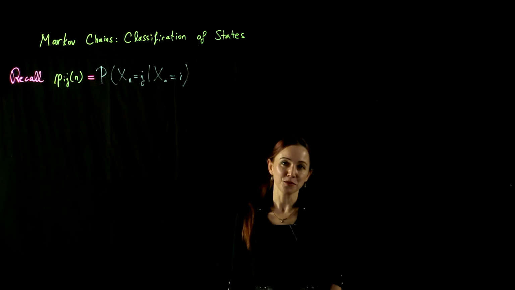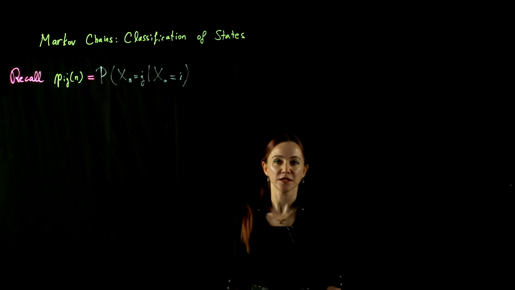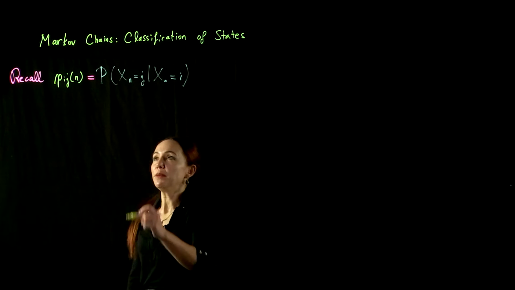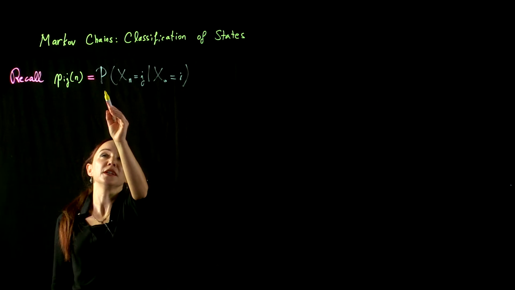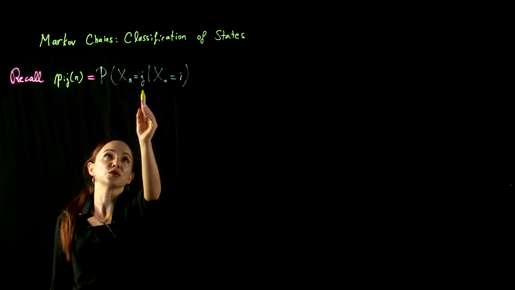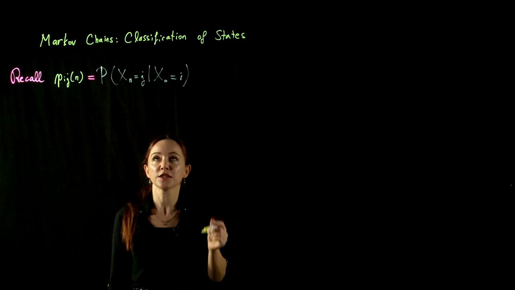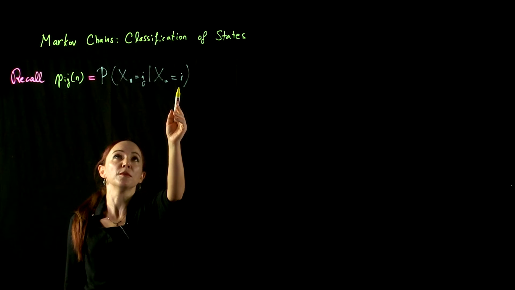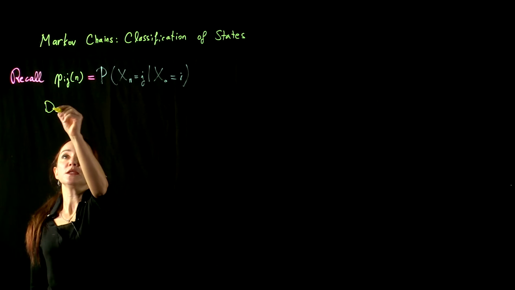In previous lectures, we've seen some examples of Markov chains where we said states have different properties. Let's talk about classification of these states. Now, remember that Pij(n) refers to the probability that the state at time n equals j when the state at time 0 was i. So this is the conditional probability of going from i to j in n steps. Now, let's make a definition.